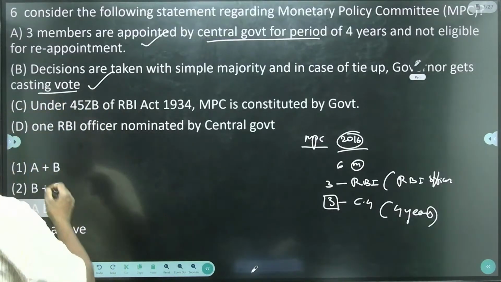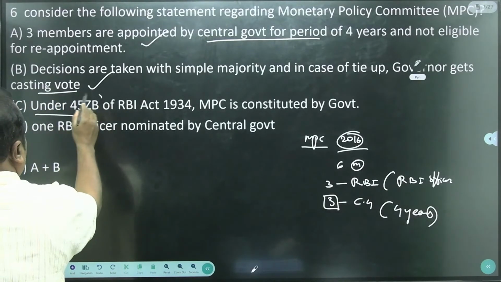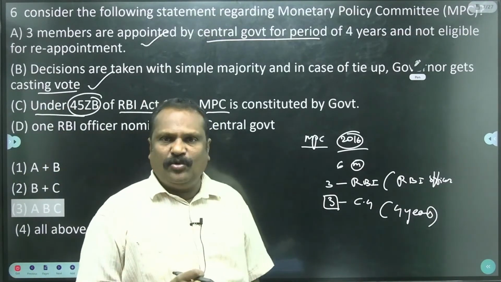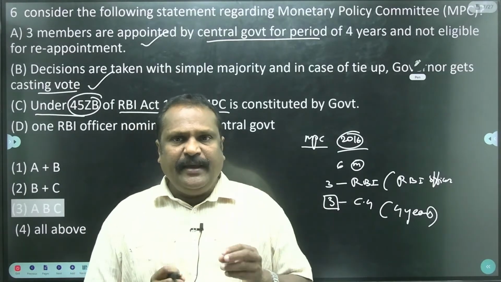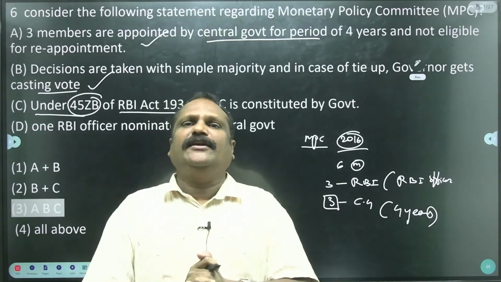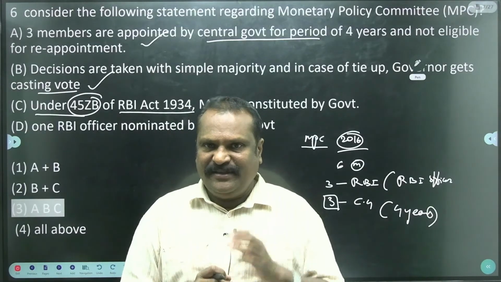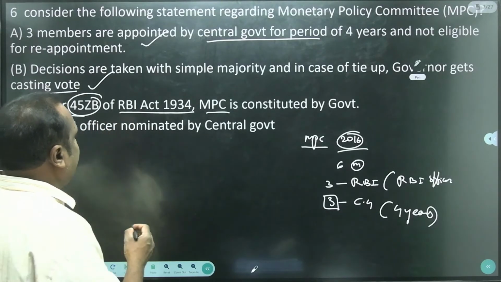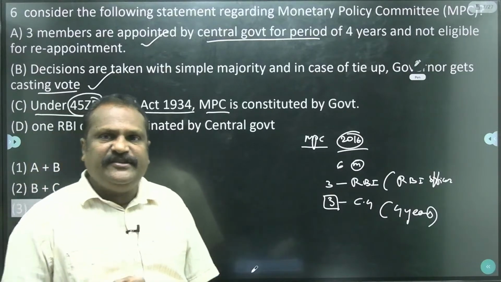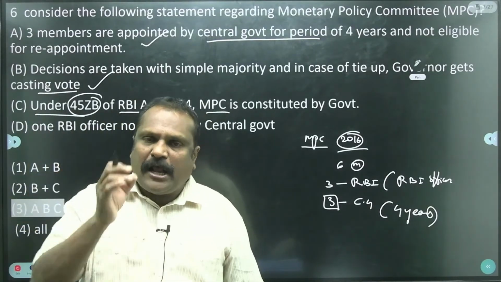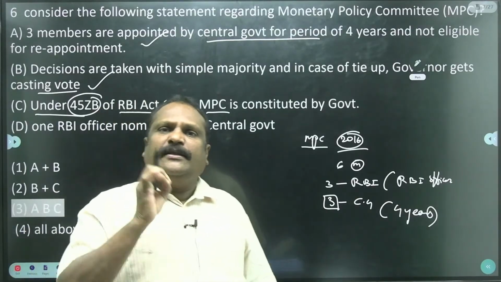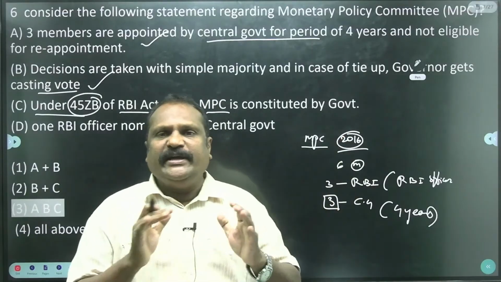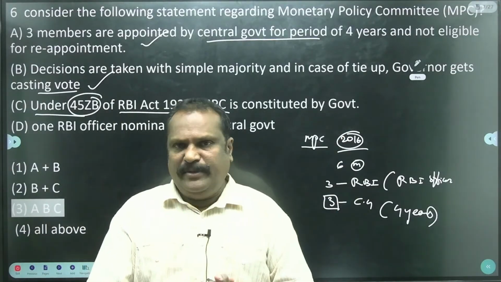Then, under Section 45ZB of the RBI Act 1934, the MPC is constituted. Yes, as I already told, to reduce the powers of the RBI, the MPC is constituted by the central government. This is a check. The RBI came into existence by the RBI Act 1934, and was established on April 1st, 1935 at Calcutta. In 1937 it shifted to Bombay. Now the headquarters of the RBI is in Bombay only.